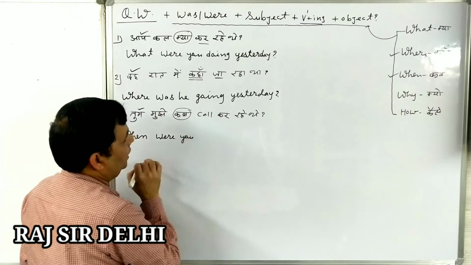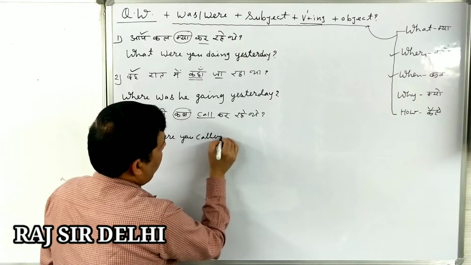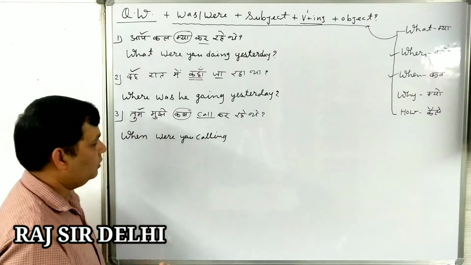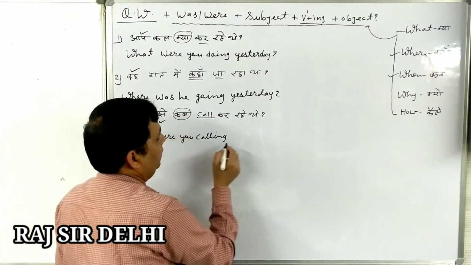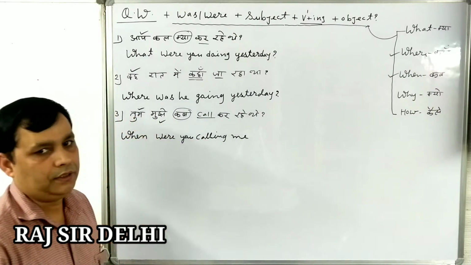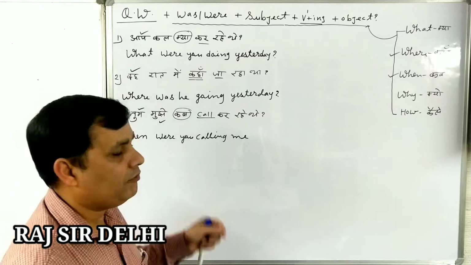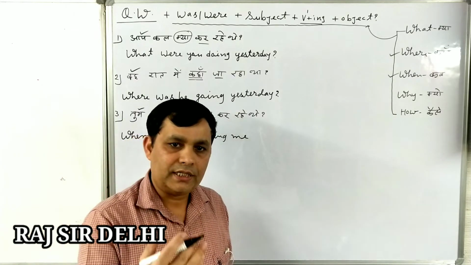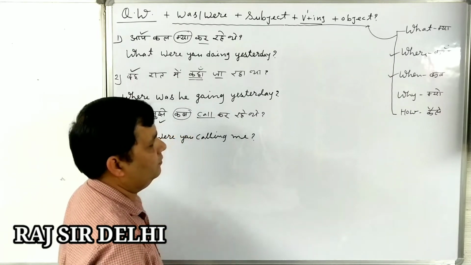When were you? Here we find the verb call. We have to add ing, then calling. When were you calling me? You can also add the time if you want to add the time. When were you calling me yesterday night? Then the question mark is compulsory.